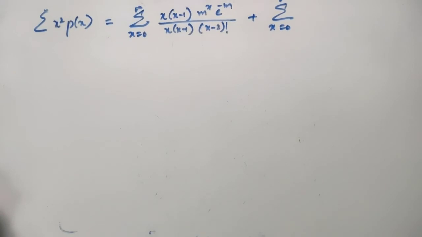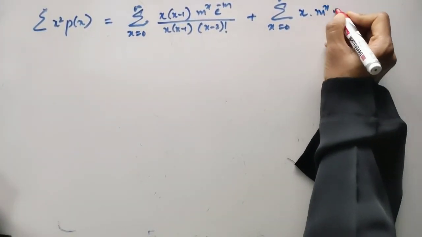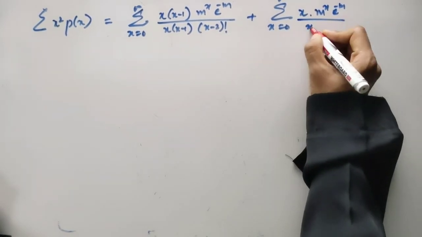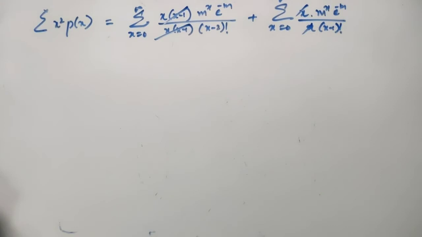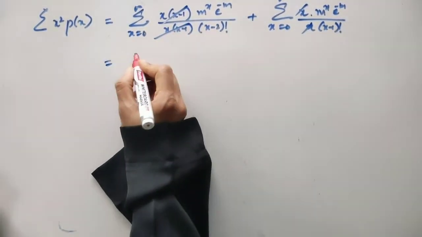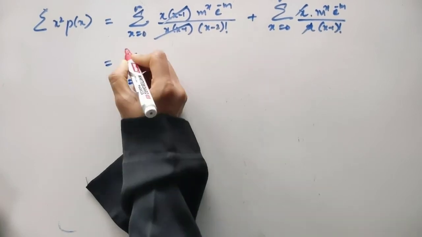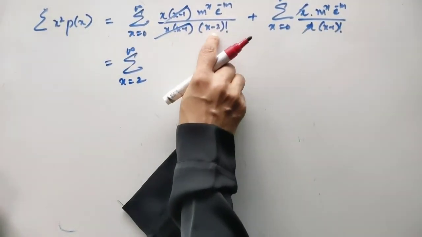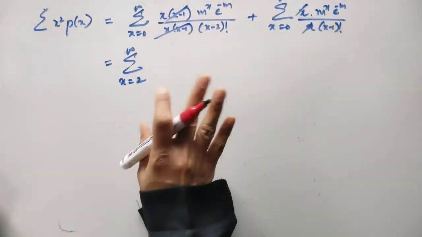You see, you can expand and write it. The next step I'm doing directly. So this x and these two brackets from here will get cancelled. Now since both of them have got cancelled, x cannot go from 0 to infinity. It has to go from x going from 2 to infinity, because it is x minus 2 factorial. If I take x as 0, it will be minus 2 factorial, which is not proper.